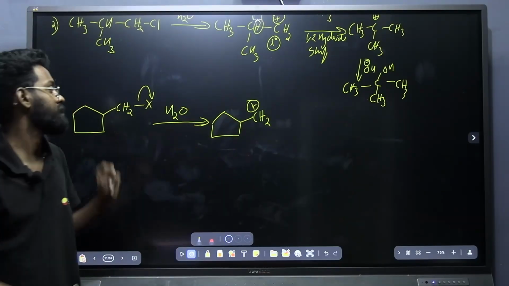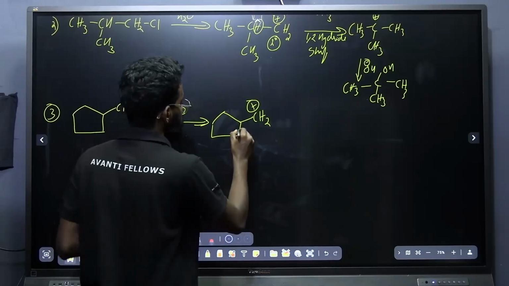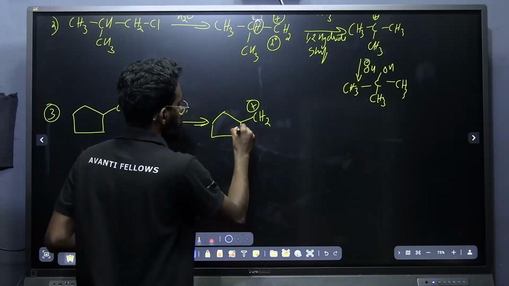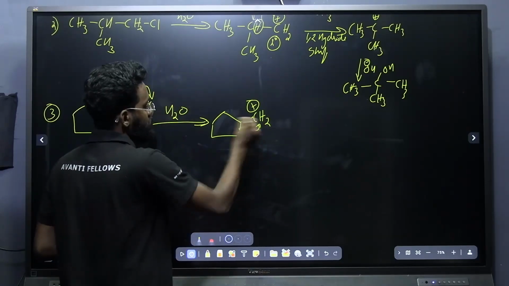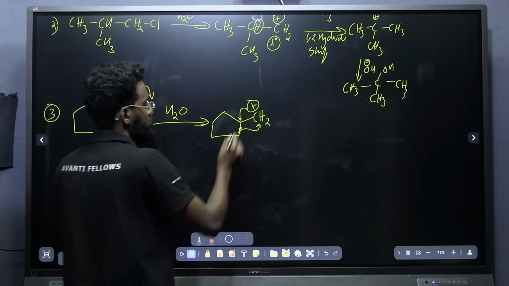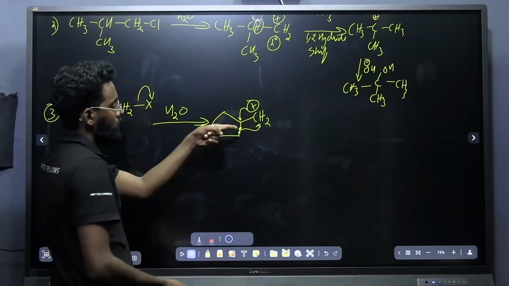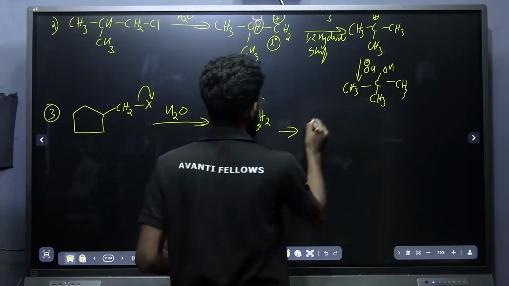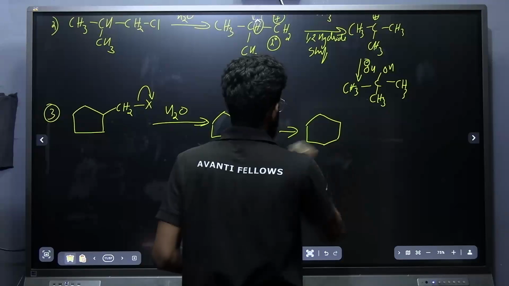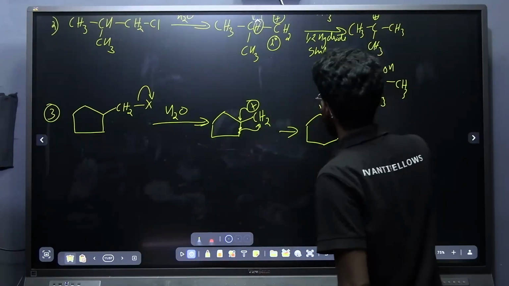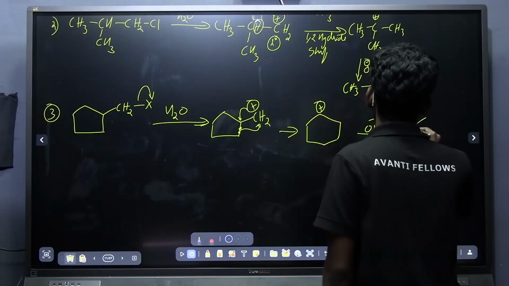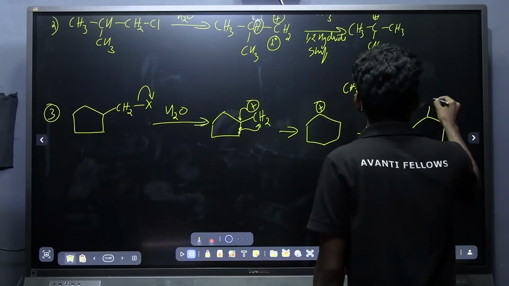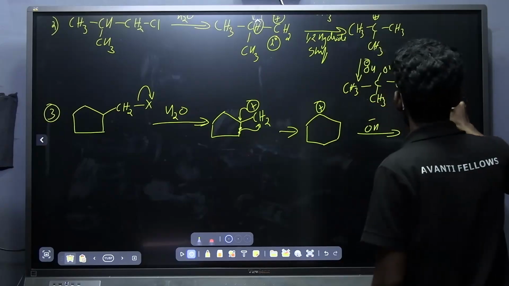How will the ring expansion take place? This bond will be breaking and will be catching the carbocation, and the carbocation will shift to the adjacent carbon, resulting in the formation of a 6-membered ring. The 5-membered ring has changed to a 6-membered ring with a carbocation here, and then the nucleophile will be attaching, resulting in the formation of cyclohexanol, OH.